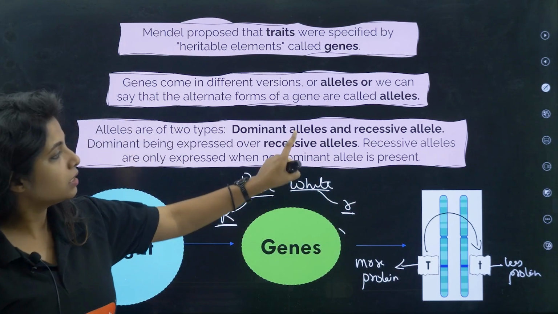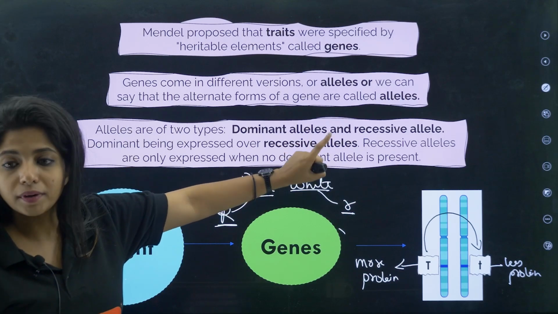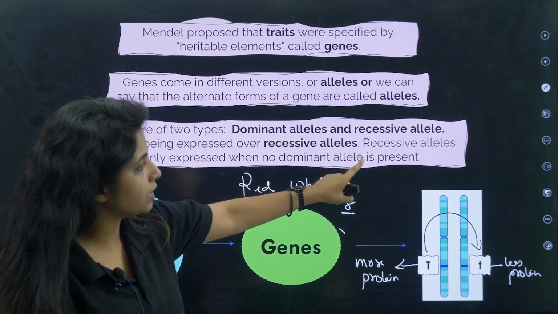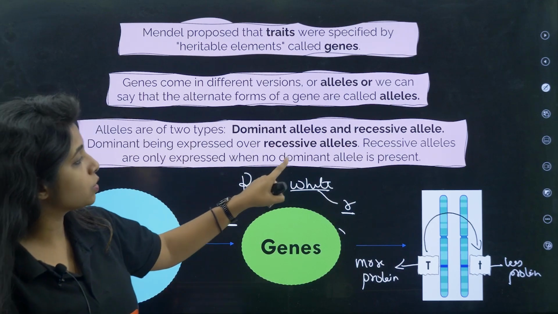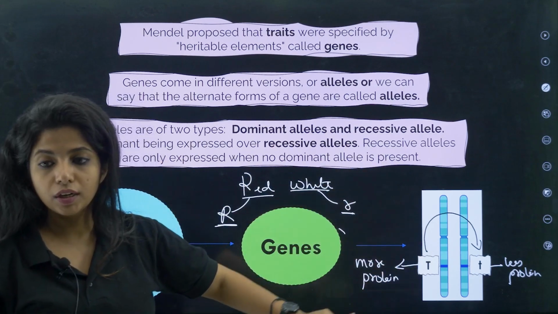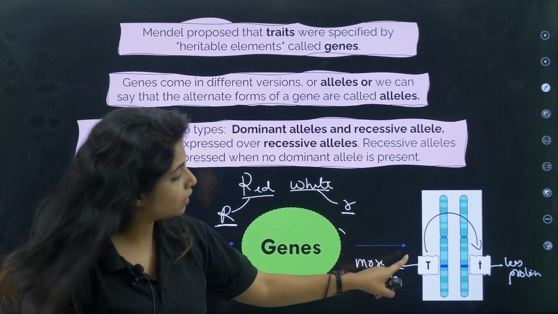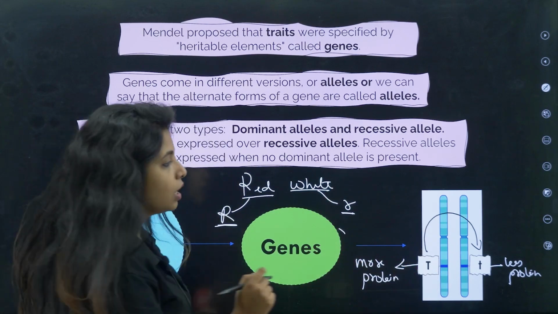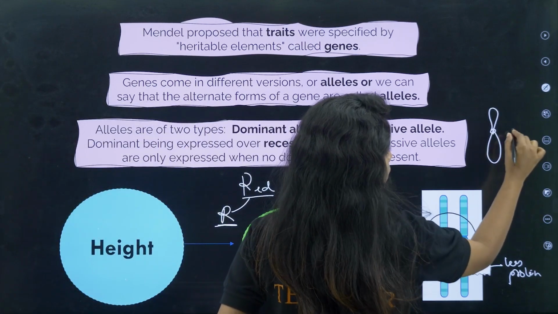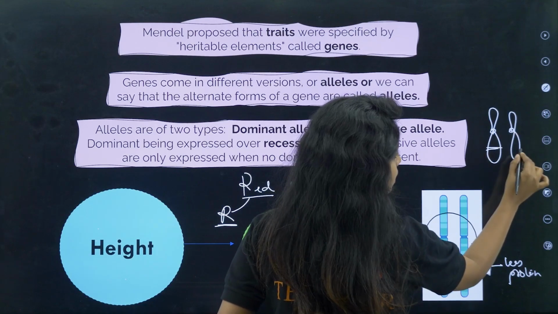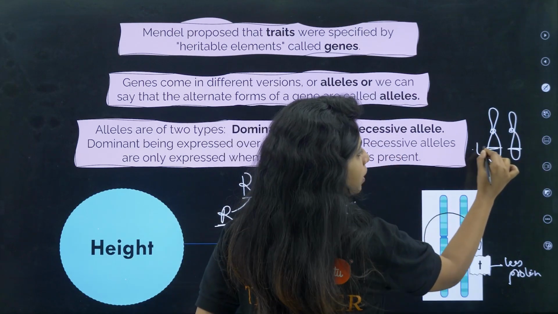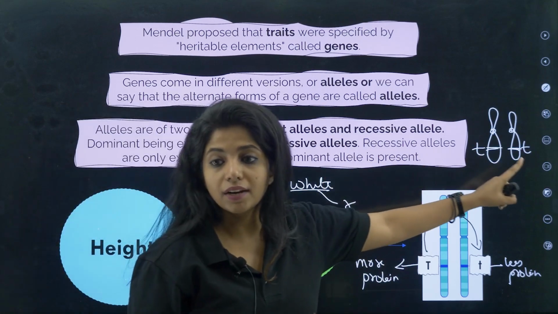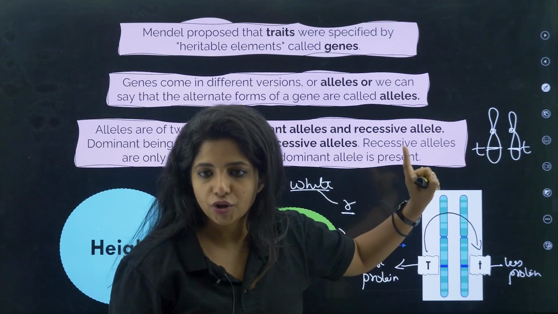So in a pair of alleles, there are two different alleles, one will be dominant and the other will be what? Children, recessive. Dominant alleles are expressed over recessive alleles. Recessive alleles are only expressed when no dominant allele is present. Now when will the recessive allele express? I said this will be tall. But what if I want a dwarf plant? For a dwarf plant, what should be my condition? Both the alleles should be small t. They will only express when they are in this condition, that is the homozygous condition.